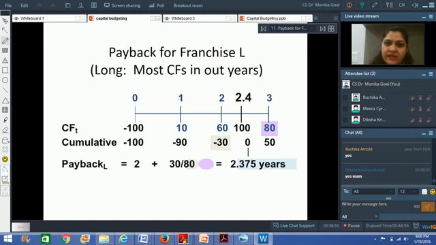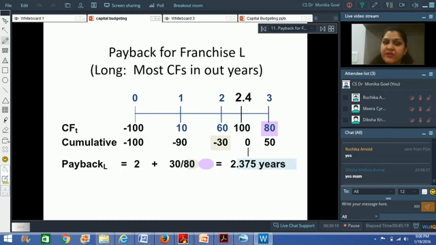Here CF stands for cash flow, T stands for period, time. So cash flow in time 0. Here on this line you've got 0, 1, 2, 3, right? So in the year 0, you are going to pay 100 rupees. There is an investment of 100 rupees.